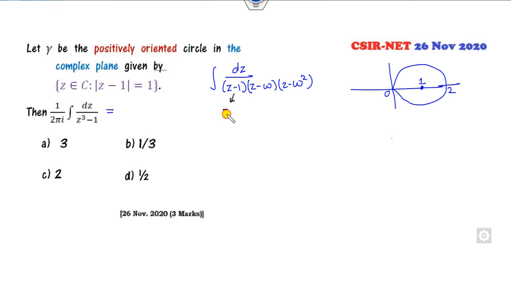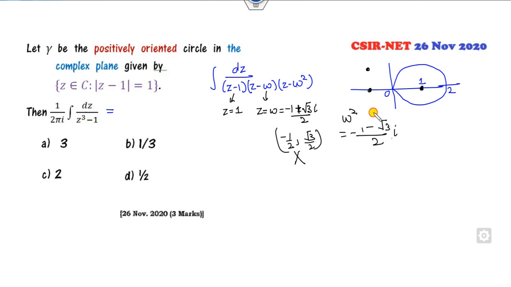From here we can get z is 1. So 1 lies here. Z is omega. You know what omega is? Minus 1 plus root 3 iota by 2. That means minus half, root 3 over 2. So minus half is here and root 3 by 2 here, which lies outside this circle. So the answer will be 0. Similarly, what is omega square? Omega square is minus 1 minus root 3 over 2 iota, which lies here, again outside. So there is no worry about this.